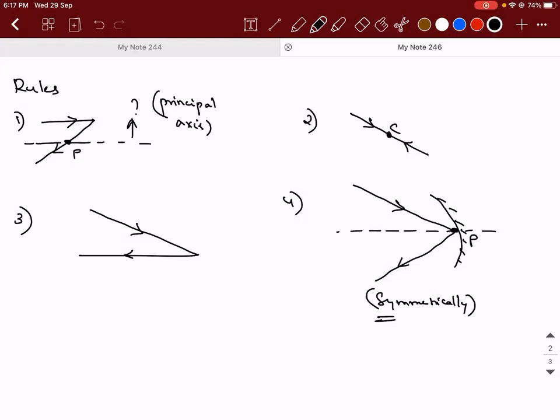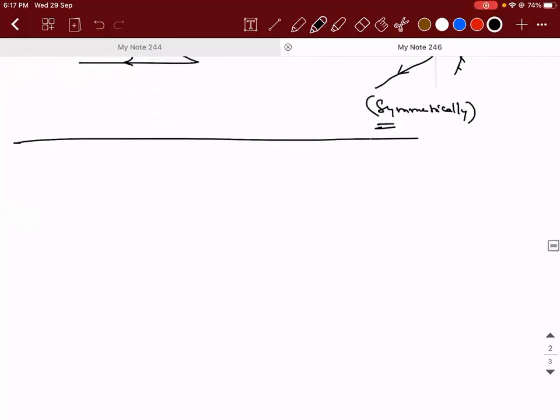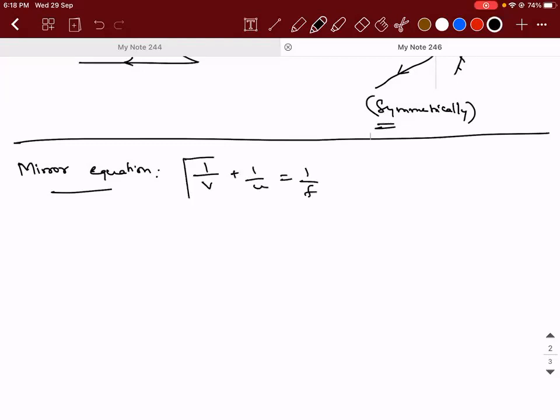Nikhilesh, sir, you can come a little closer to the mic. Yes, sir. There is a mirror equation, right? So what does the expression tell us? 1 by v plus 1 by u is equal to 1 by f.